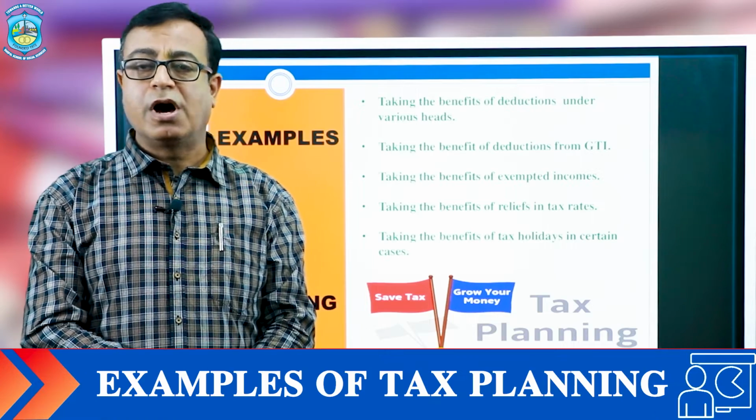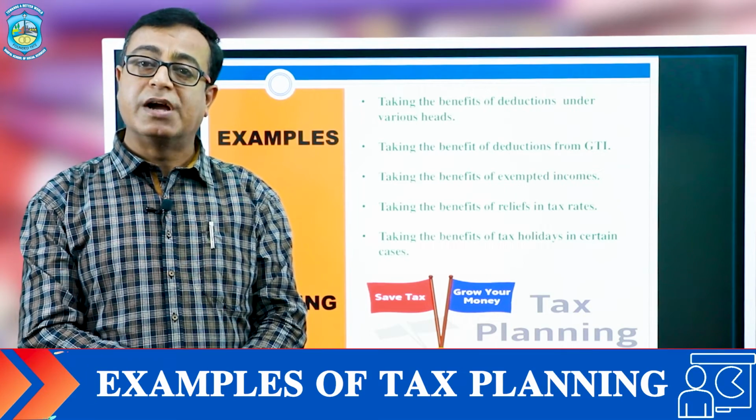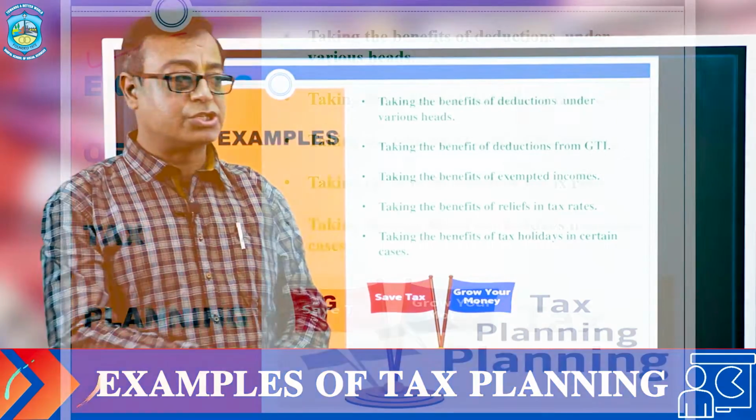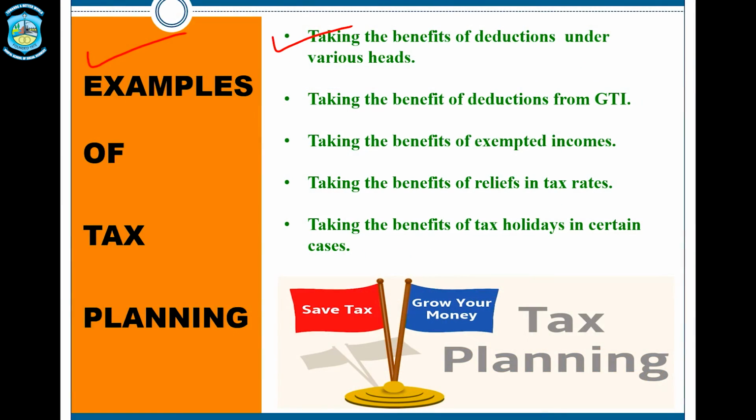Dear student, now we can look at various examples of tax planning, how we can get the benefit of government deductions. For tax planning, we can take the advantage of various heads and their prescribed deductions. We can take the benefit of the deductions from GTI, that is from section 80C to 80U. Then we can get the advantage of some exempted incomes as per the Income Tax Act 1961. For example, if we are starting a life insurance policy, the amount received from the life insurance policy is 100% exempt, along with the payment of the premium. So, we can save our tax in this way.